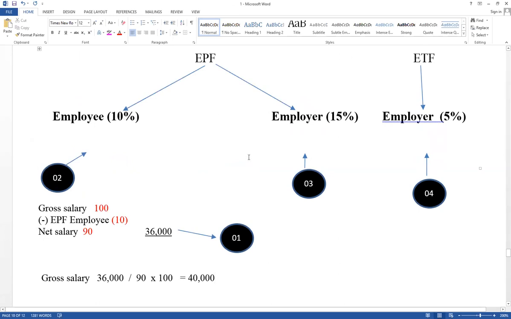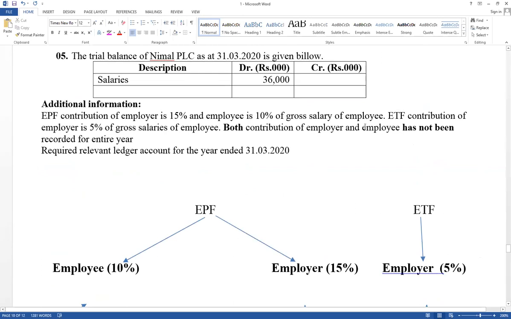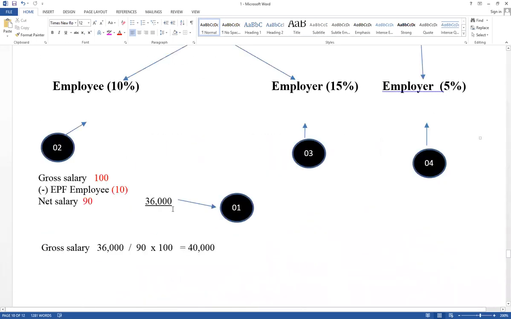Trial balance, it has given net salary. How to decide? EPF contribution of employee has not been recorded. But trial balance it has given salary account balance. There was a double entry: cash account credit, salary account debited. But salary account debit, EPF payable account credit, like that, not recorded. Net salary is given, but value should be calculated based on gross salary. It equals 40,000. Then based on 40,000, calculate 10%. That is the contribution of employee. Therefore, value equals 4,000. That is the value that should be deducted here.